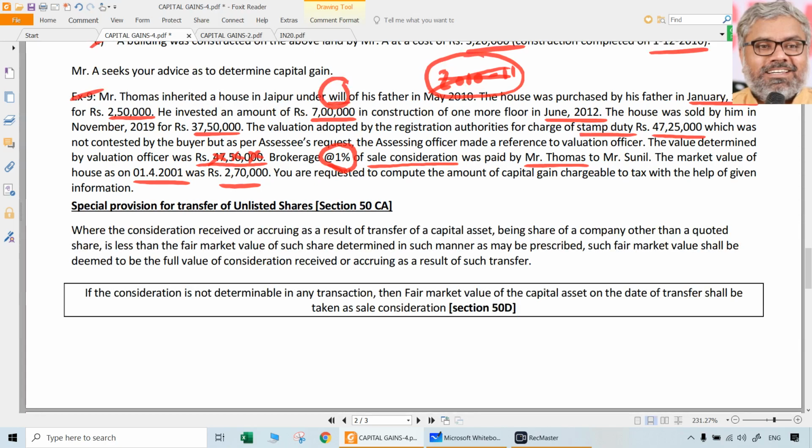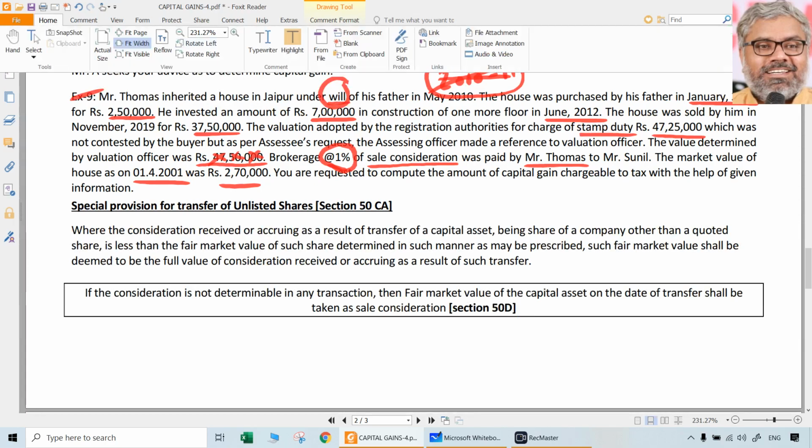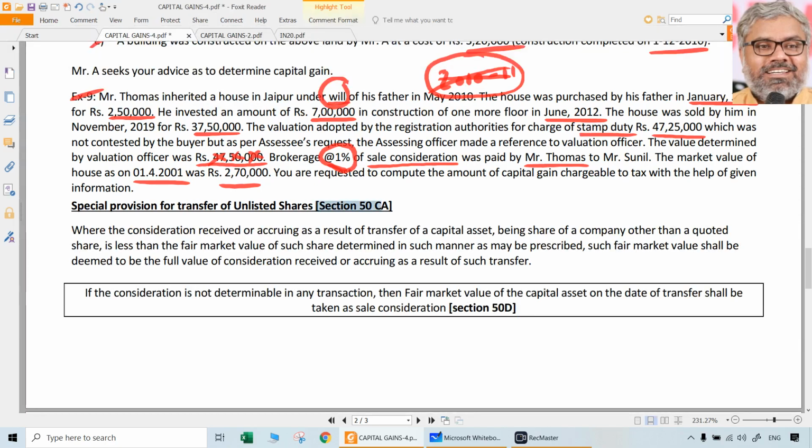Now moving on to another situation, that is 50CA. Not that important. MCQ can be expected on this, but still only logical thing. In case of unlisted shares which are transferred, unlisted shares, not listed shares. Quoted shares means those which are quoted in the stock market. For them there is no problem because we know the fair market value which is already there in the stock market price. We have to believe that.